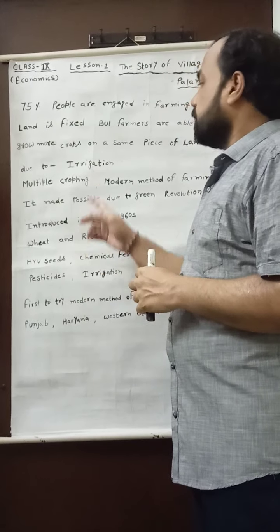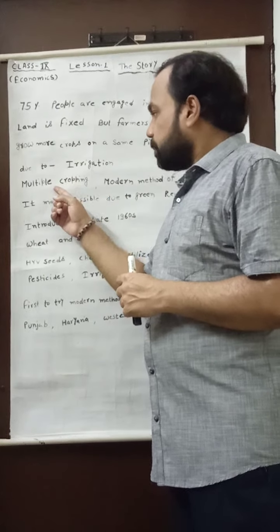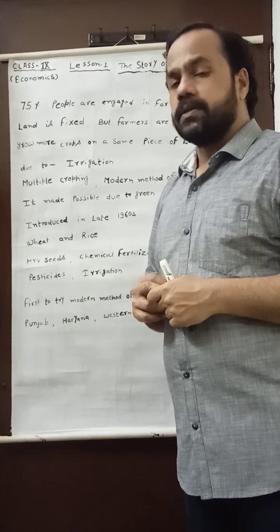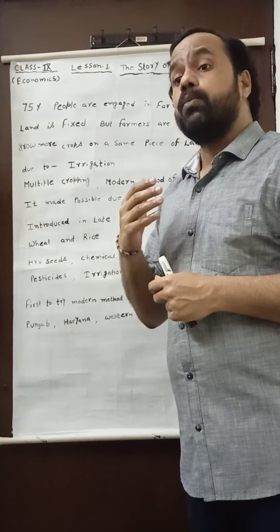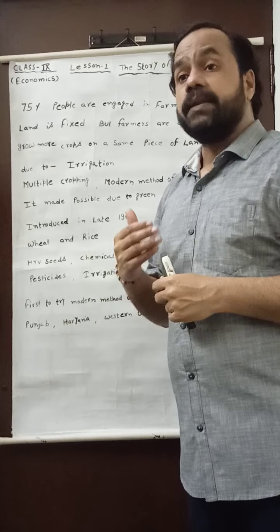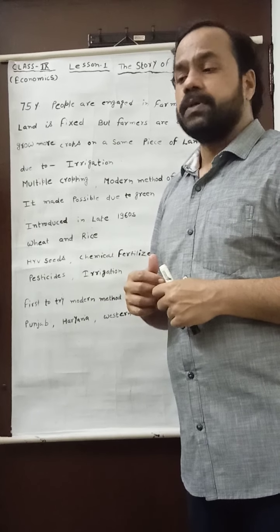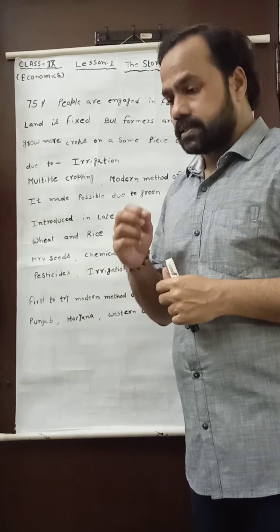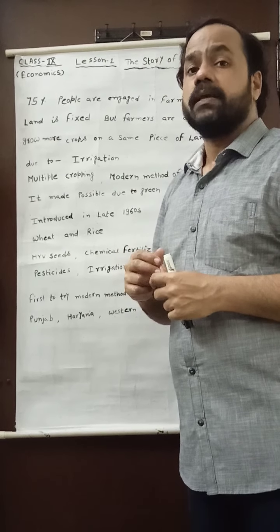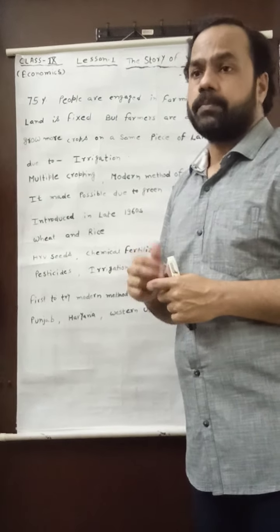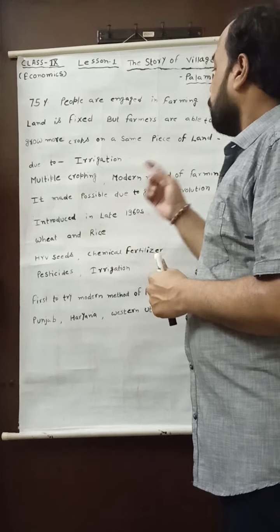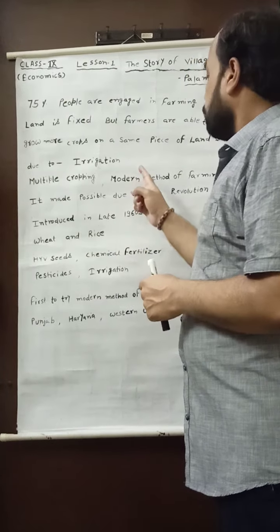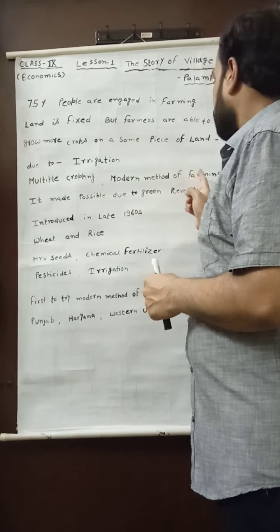After that, you may see they know multiple cropping. What is the meaning of multiple cropping? Multiple cropping means to grow more than one crop, or different crops, on the same piece of land. It is known as multiple cropping, and such type of cropping is used by the farmers of the village Palampur. Overall, the farmers of village Palampur know the modern method of farming.